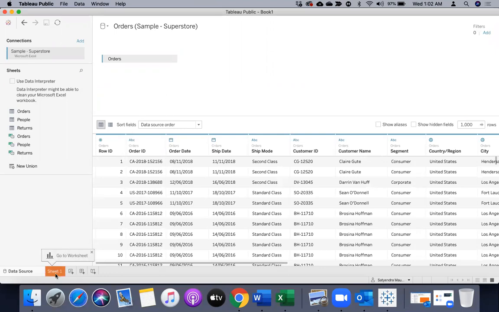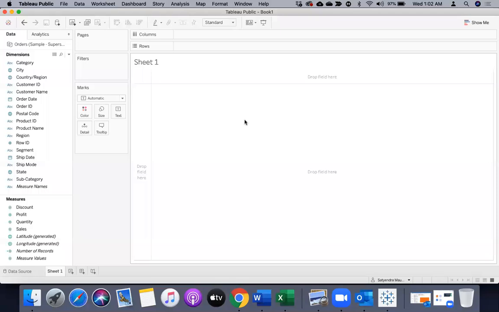And then the rest you can see in your data as soon as you move towards the visualization sheet, right? Whatever visualization you create here, there is no difference between Tableau Desktop and Tableau Public.